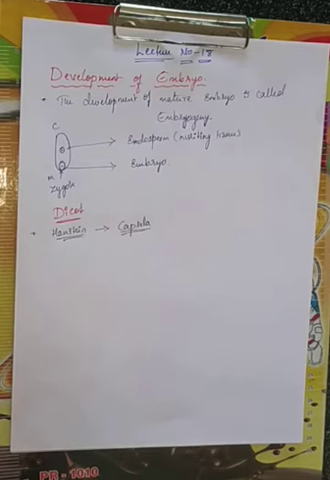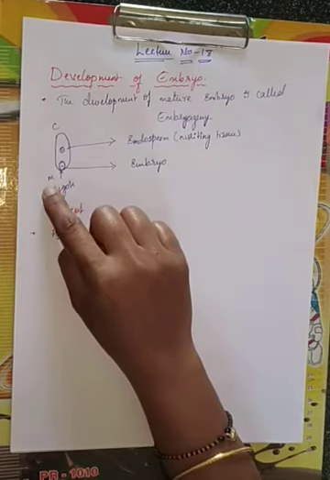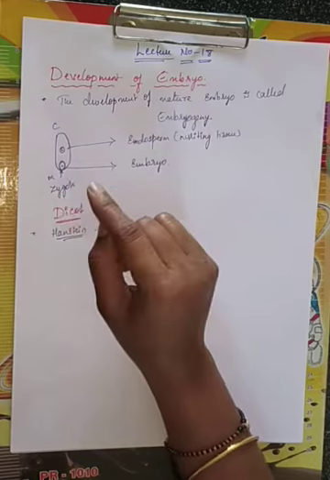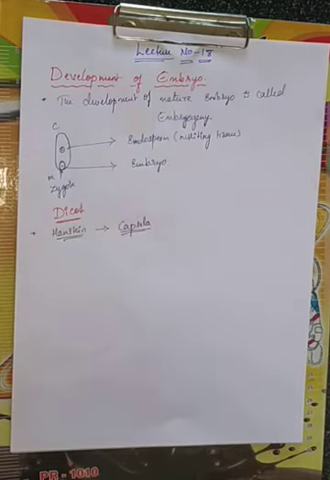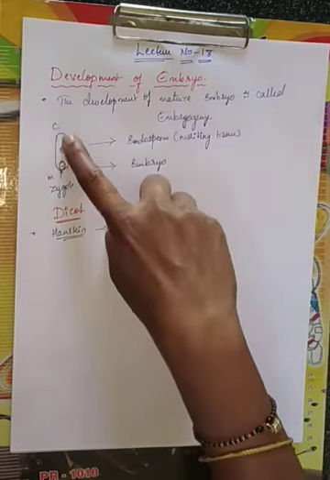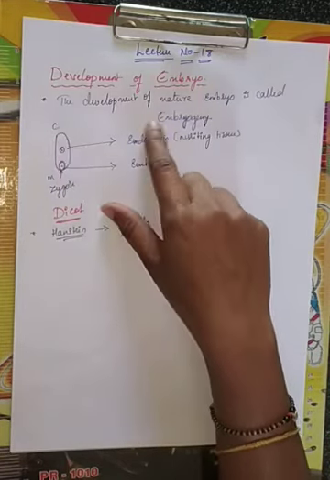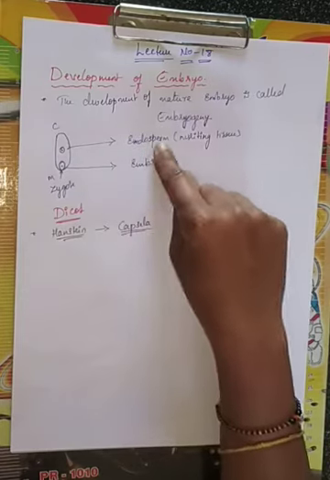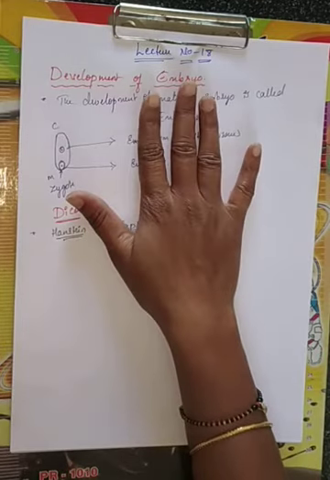Now the embryo develops at the micropyle end of the embryo sac, where the zygote is situated. Most zygotes divide only after a certain amount of endosperm is formed. Just now I said that only after formation of some amount of endosperm will the embryo development start.